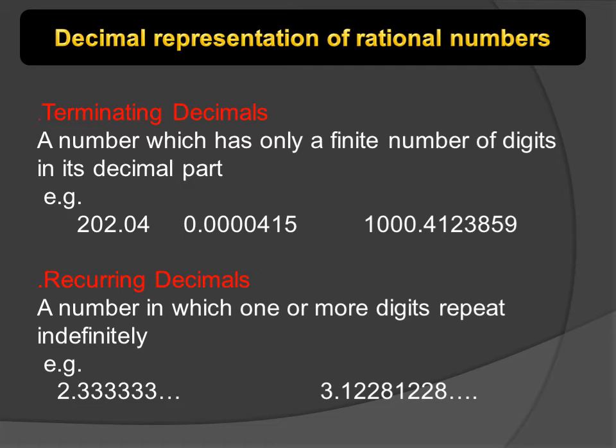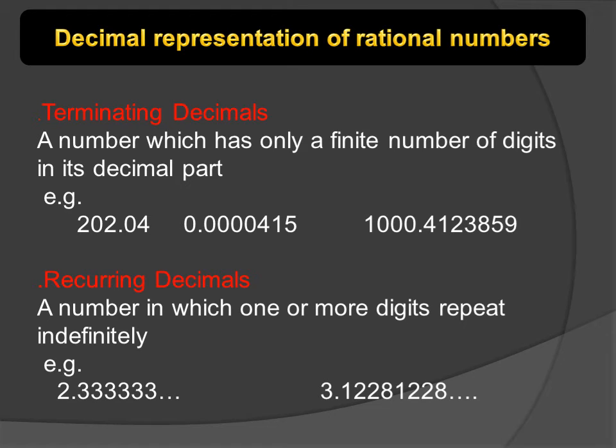Here I will explain decimal representation of rational numbers. It contains 2 points, which are terminating decimals and recurring decimals. First point tells us that if a number is completely divisible by another number without any remainder, then we can say this is a rational number. In the first example, 202.04, you can see that decimal part is 04, which has only 2 digits. So this is a rational number. In the other two examples, you can observe that there are only a finite number of digits in the decimal part, so these are also rational numbers.